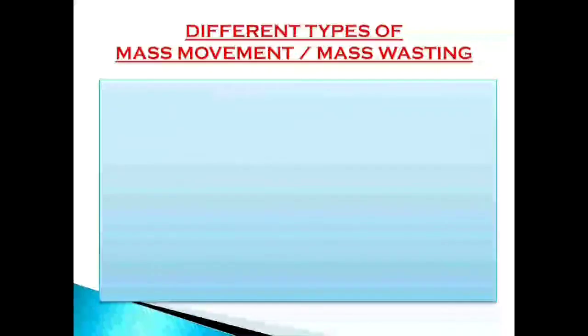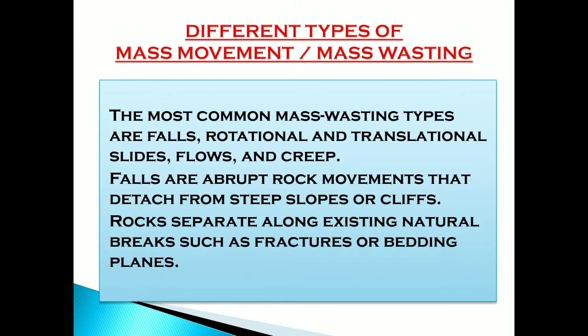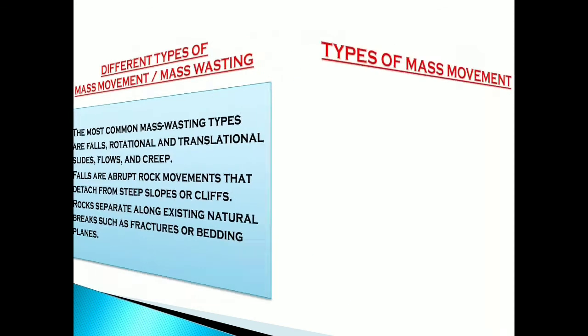Different types of mass movement or mass wasting. The most common mass wasting types are falls, rotational and translational slides, flows and creep. Falls are abrupt rock movements that detach from steep slopes or cliffs. Rocks separate along existing natural breaks such as fractures or bedding planes.